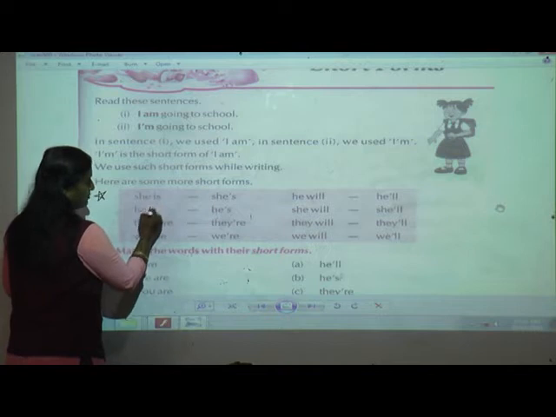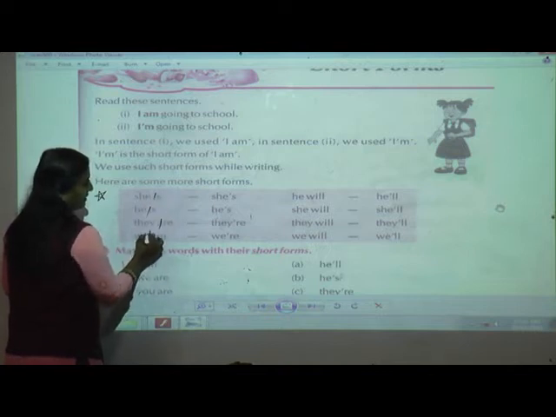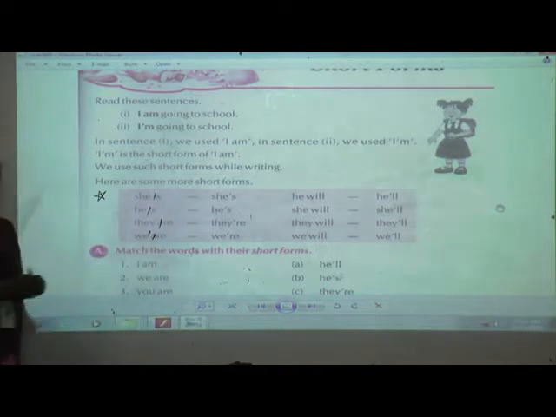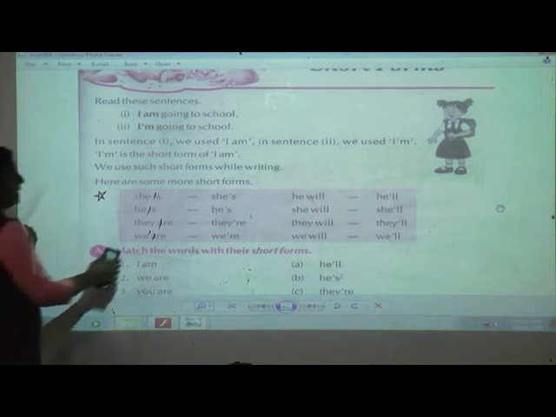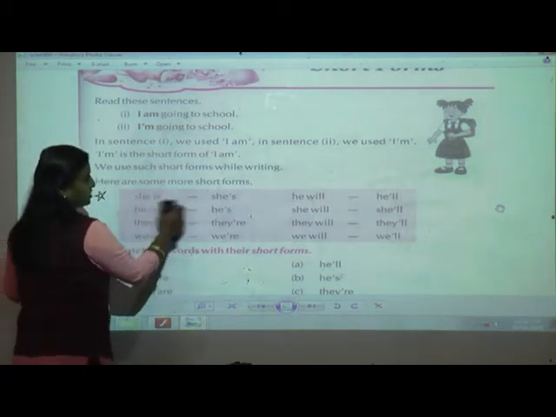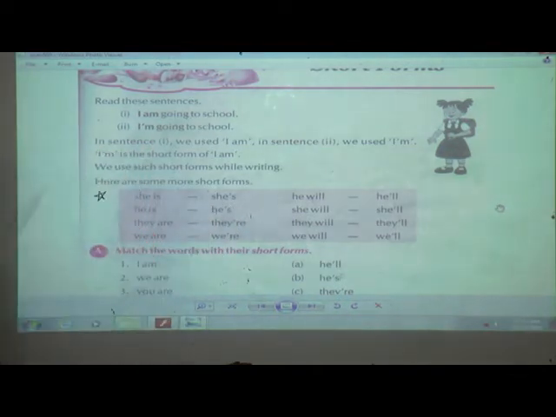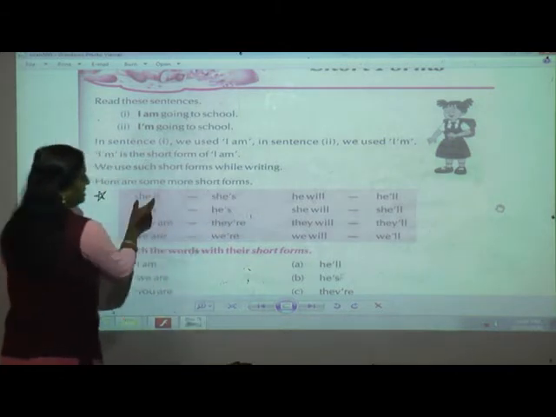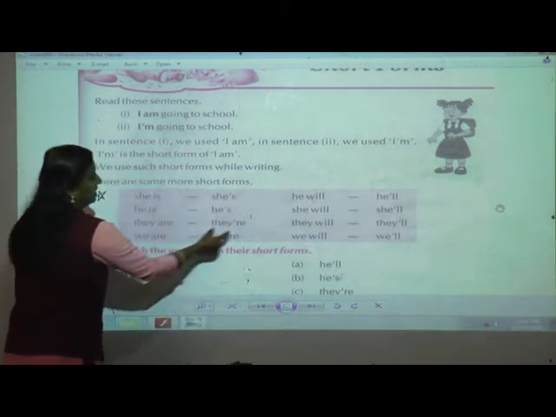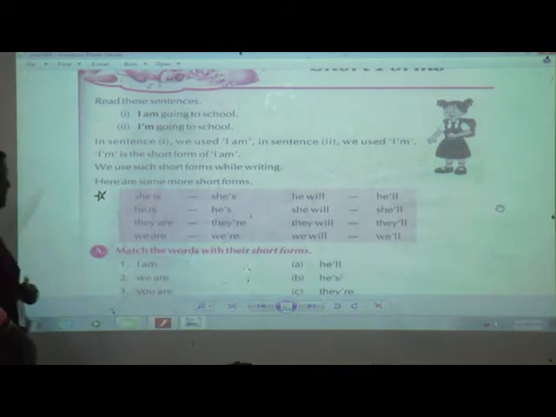What they have done is dropped the first letter and used an apostrophe for the short form. So whenever you see these words in any line or in your textbook, you will know what they indicate: she is, he is, they are, and we are.